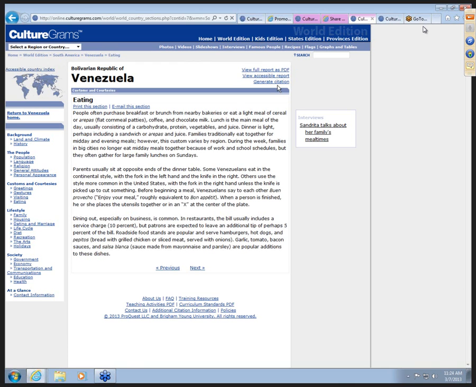At the top, you always have access to printing the full report in PDF, and again, in an accessible format, or generating a citation. Also on this eating section here on the right-hand side, they include interviews.